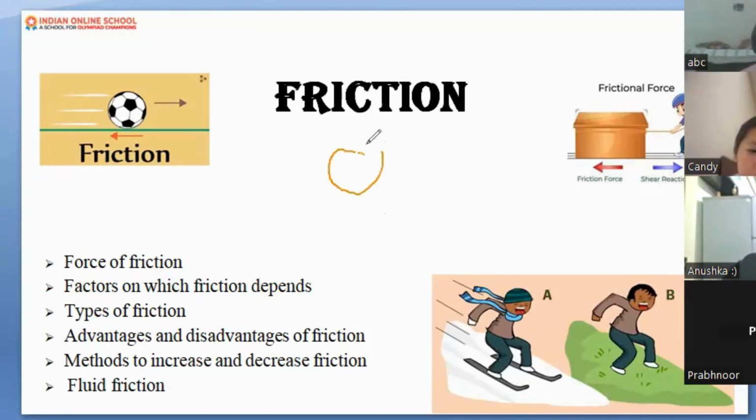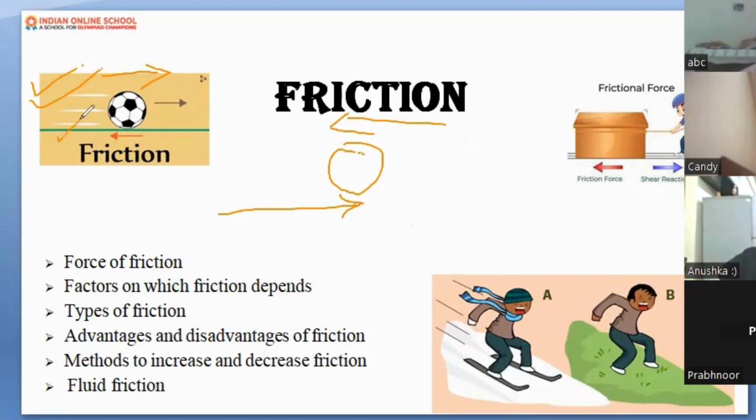Let's say this is a ball. You throw this ball in this direction by applying a force. Equal and opposite force is offered by the ground also. Can you see this ball? I am throwing this ball in this direction, this upward arrow, by using my muscular force.